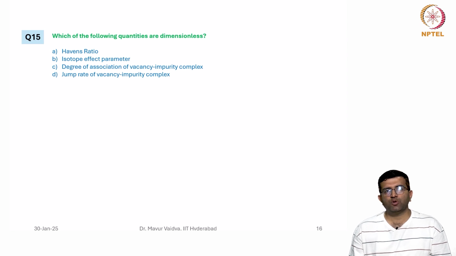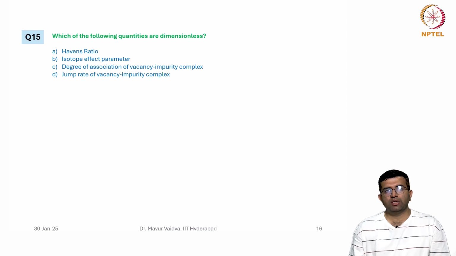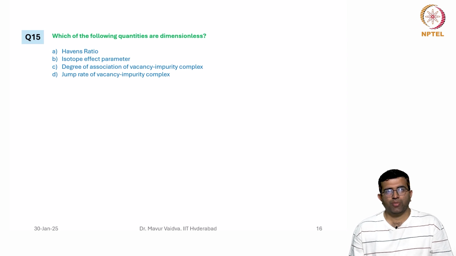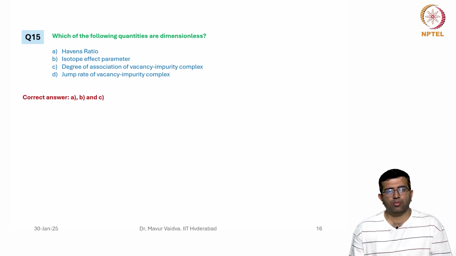The degree of association of vacancy impurity complex, which is P, is equal to the concentration of the impurity vacancy complex divided by the concentration of the impurities. This is again dimensionless. The jump rate of vacancy impurity complex, given by omega, is not dimensionless; it has dimensions of frequency. So, the correct options are A, B and C.